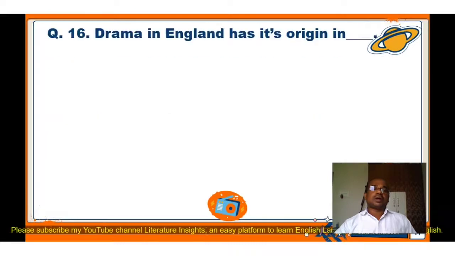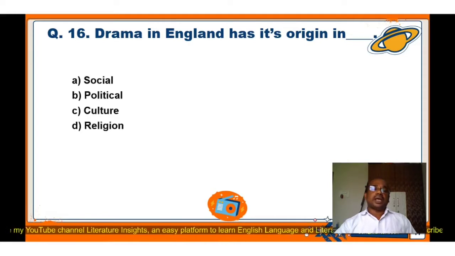Question number 16. Drama in England has its origin in. Again, four options are here. A. Social, B. Political, C. Culture, D. Religion. The correct answer is D. Religion. Drama in England has its origin in religion.